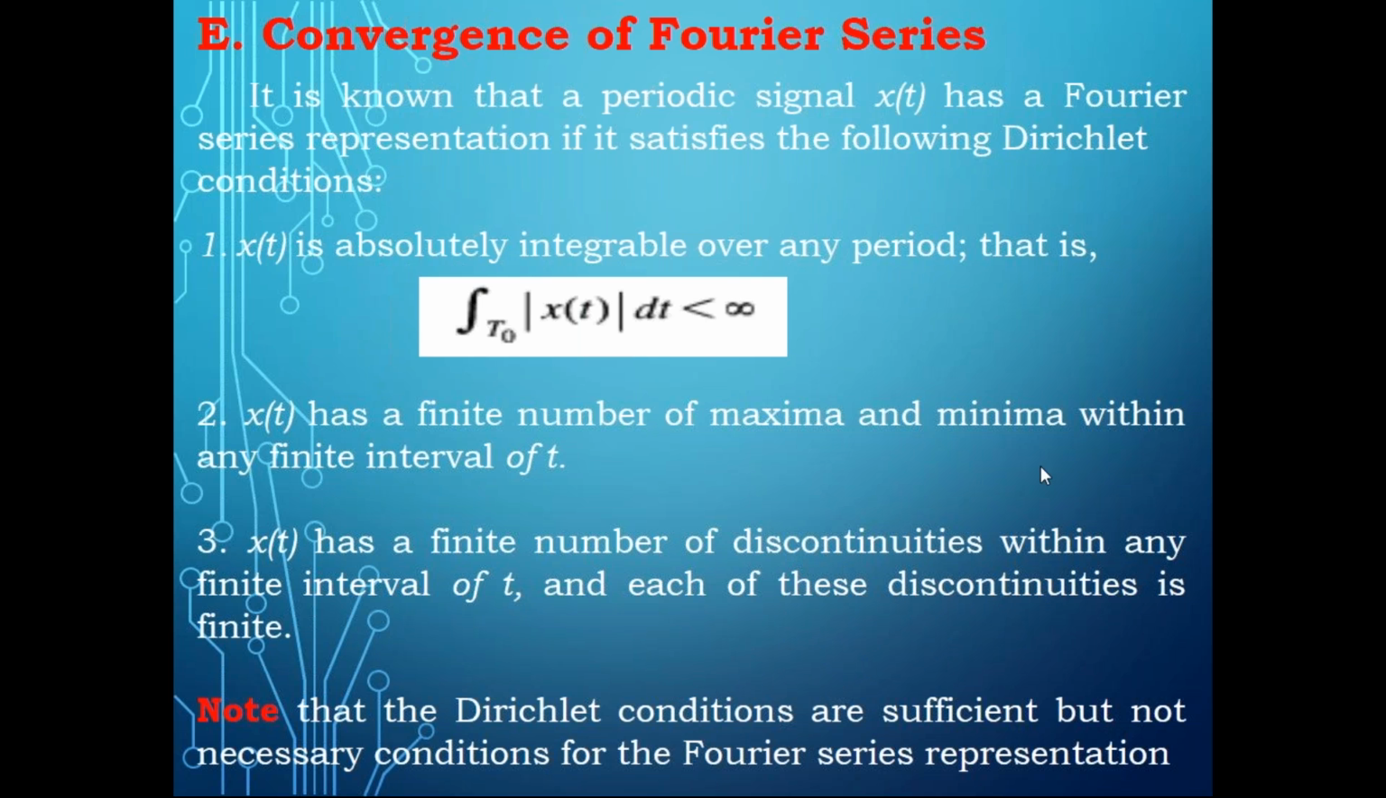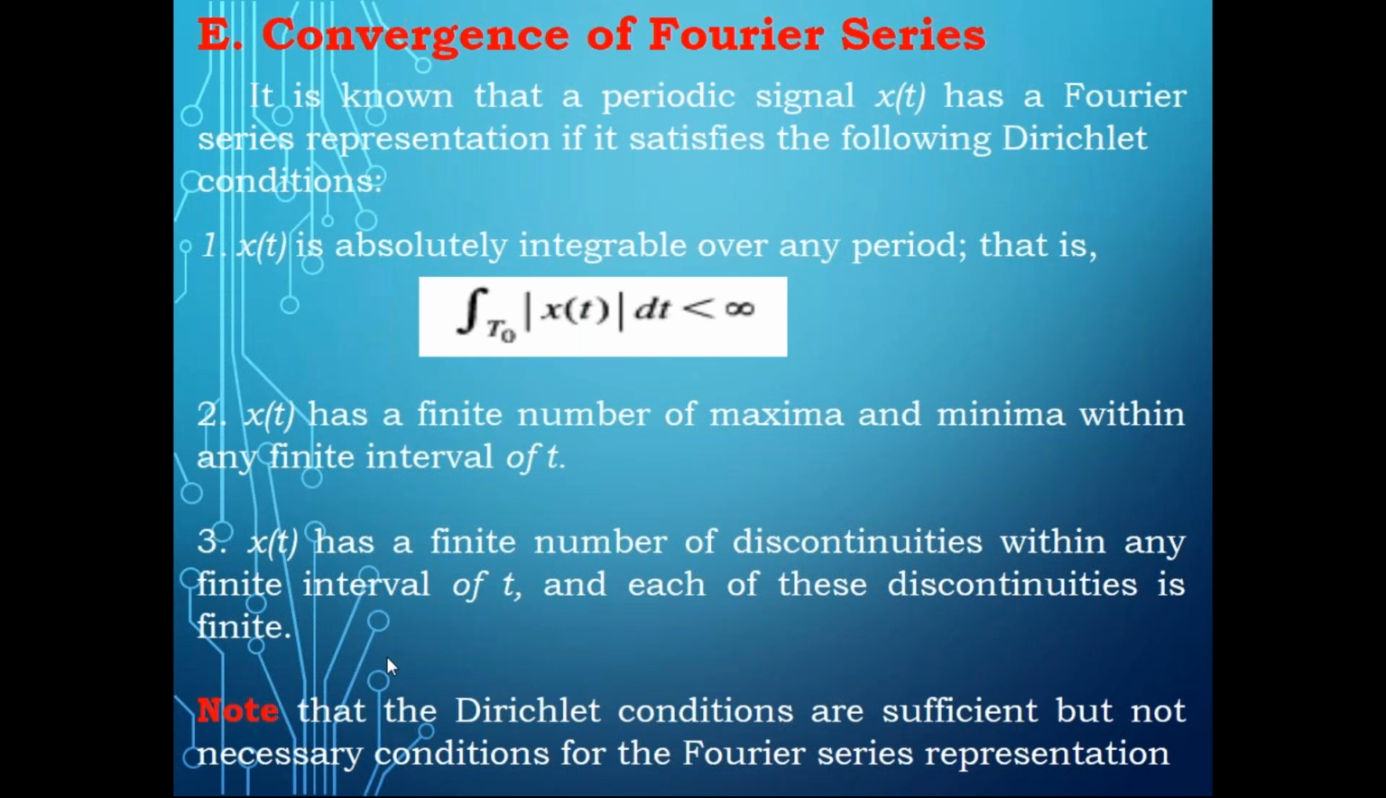Discontinuities means you should not have the same value, you should vary. Discontinuities within the finite interval, and each of these discontinuities is finite. So for every discontinuity, in one cycle it is positive, in another cycle it is negative, like that. That is the meaning of discontinuity. And each of these discontinuities should be finite.